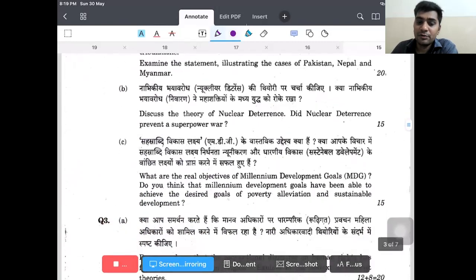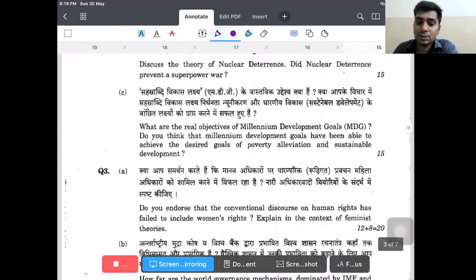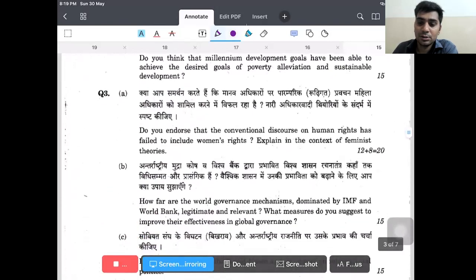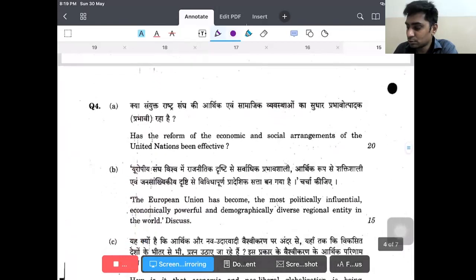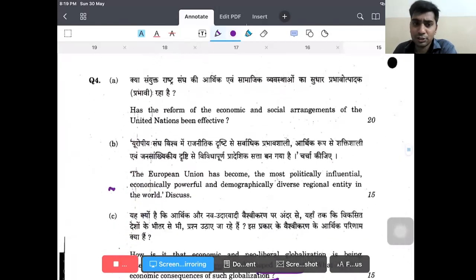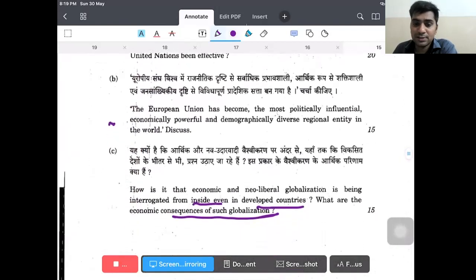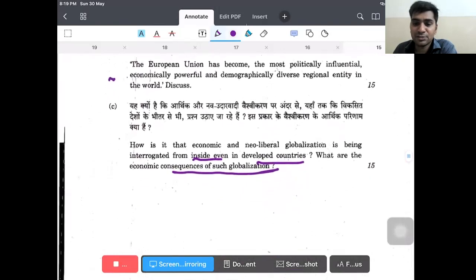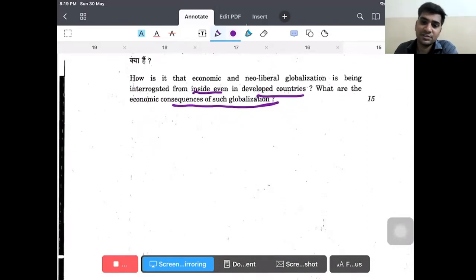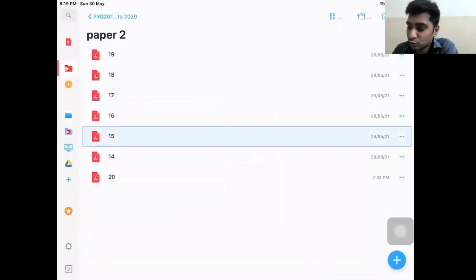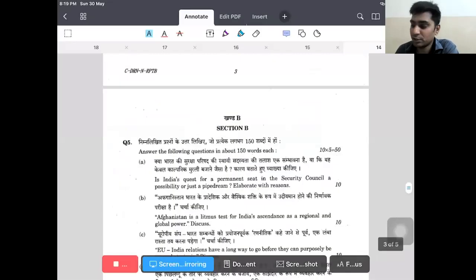So next we will look at one more question which was asked in this. Again, IMF, World Bank. There is one question. As far as that goes, I say the same approach. How is economic neoliberalism or globalization being interrogated from inside, even in the developed countries? What are the economic consequences? Again, the same questions, right? Just look quickly at the 2014, the last paper of today's discussion.